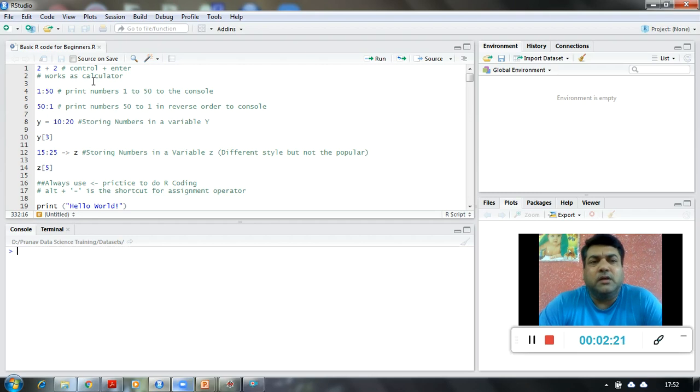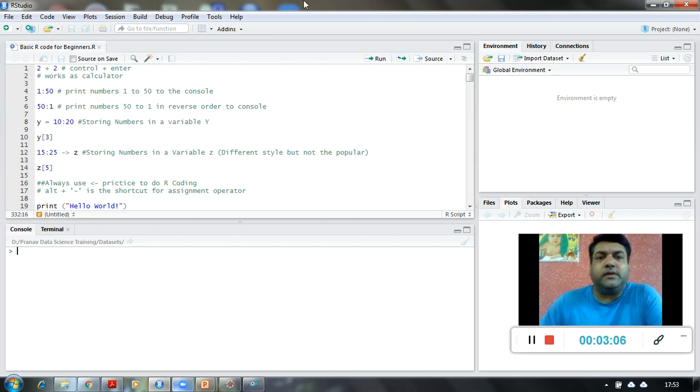I have created some very basic level code so that you will get an idea about how this IDE of R functions. Those who are interested in having this code can directly mail me, and I will send this R file to them so that they can use it for practice. I have already created a couple of videos for R and Python programming on how to download the tools, so that downloading part has already been covered. Today we are going to look into the basic codes and basic functionalities.